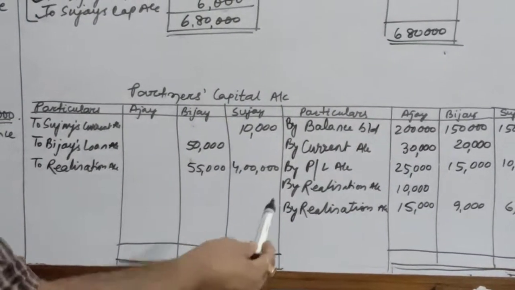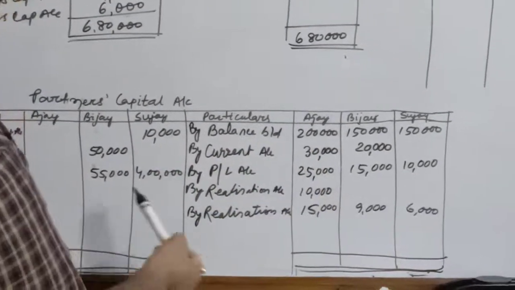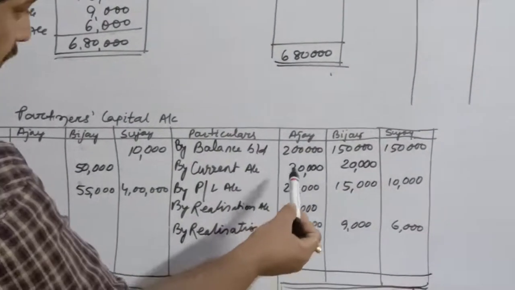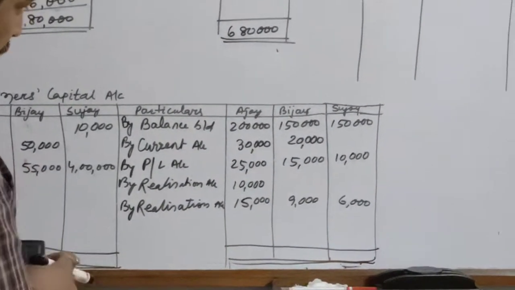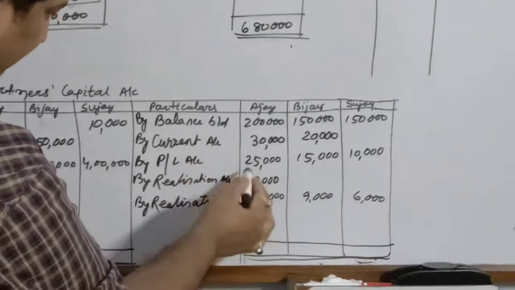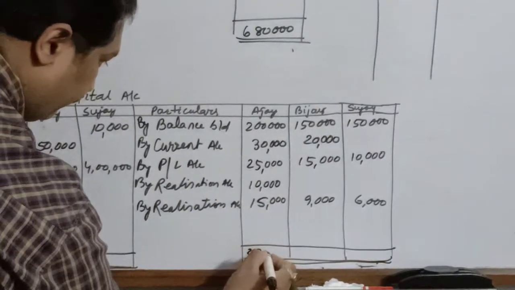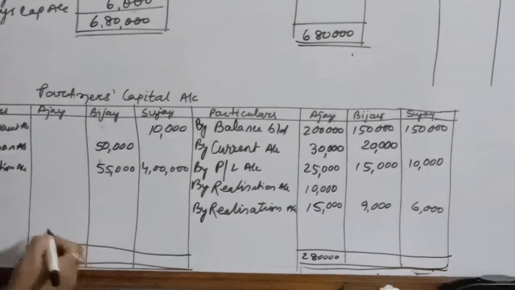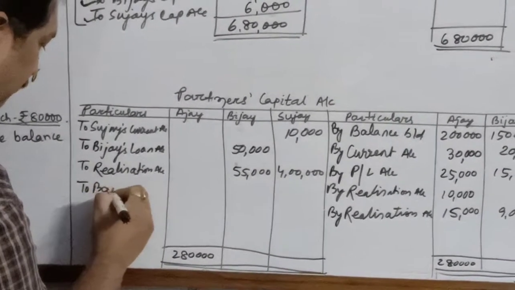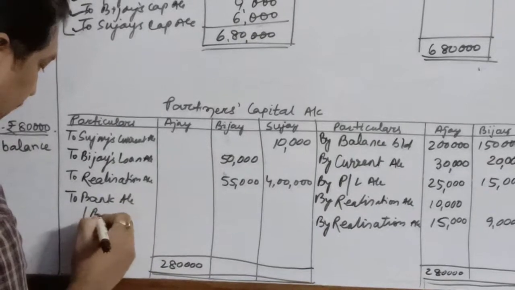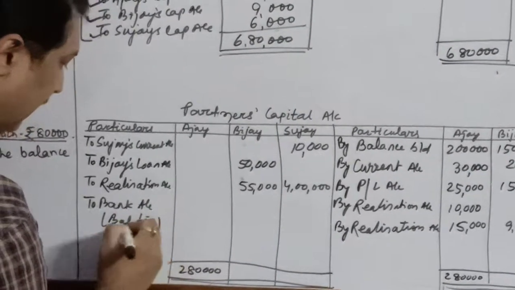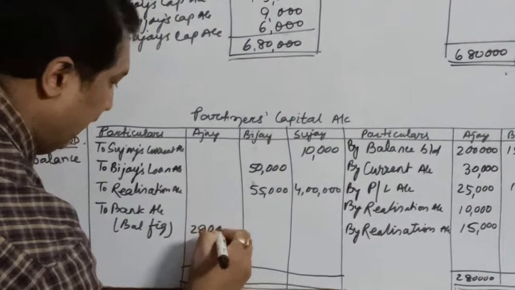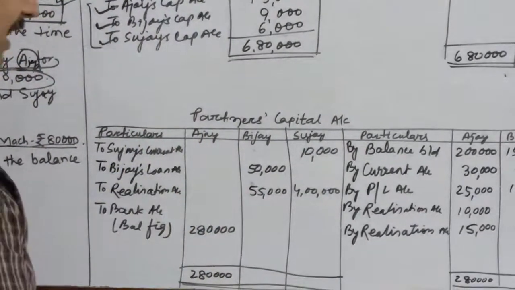Now you can see Ajay's credit side is more because there is nothing on the debit side. So it is 2 lakh 30, 2 lakh 40, 70, 2 lakh 80,000. So here I'll write 2 lakh 80,000 and here I'll write to bank account. It's a balancing figure. Remember, I'll just write balancing figure 2 lakh 80,000. The entire amount gets balanced.